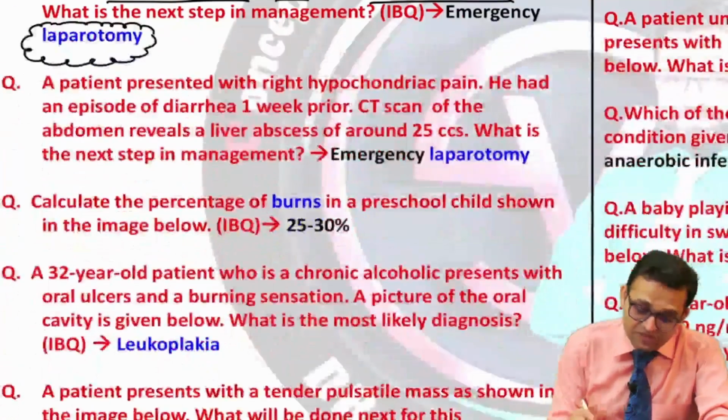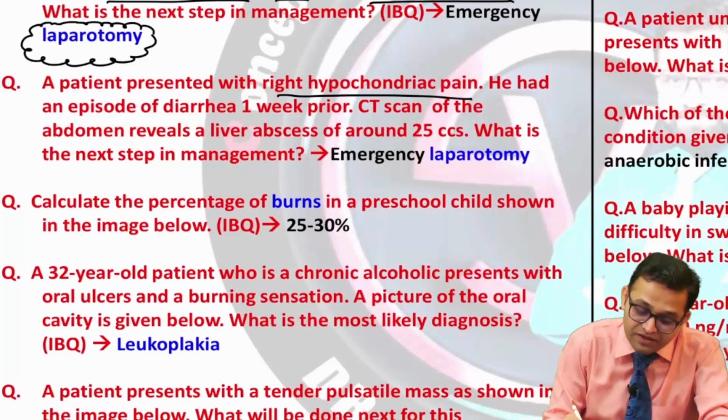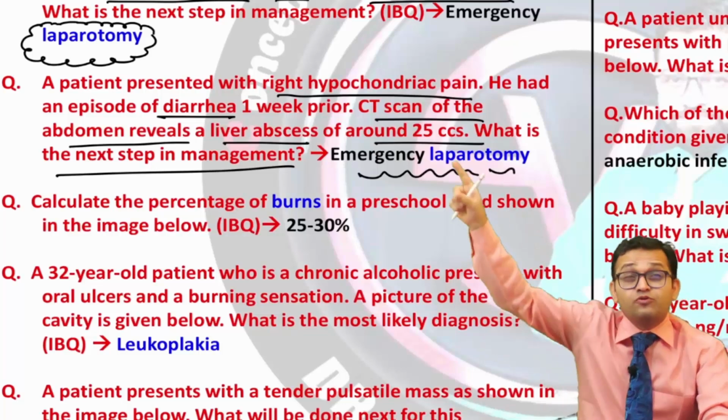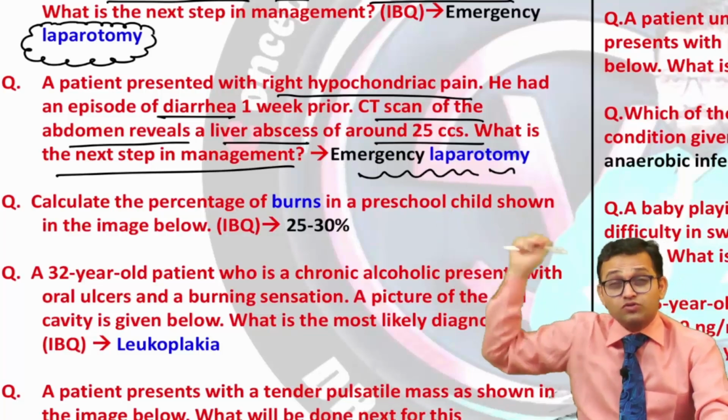Now can you see a patient presented with right hypochondrial pain. He had an episode of diarrhea 1 week prior. CT scan of the abdomen reveals a liver abscess of around 25 ccs. What is the next step in the management? Emergency laparotomy. Again, laparotomy, two questions had been asked in 2020-22.